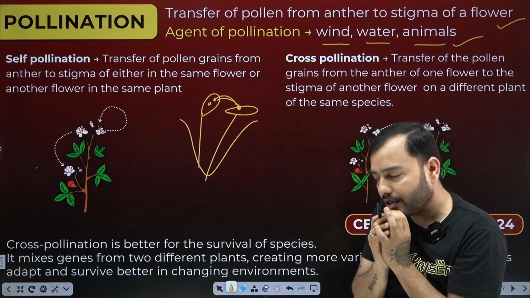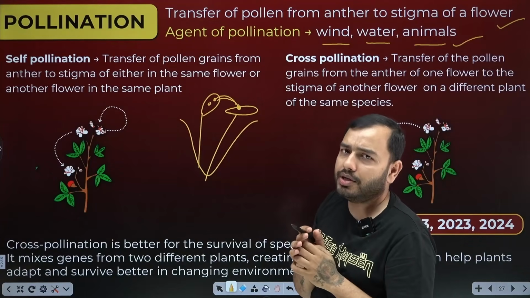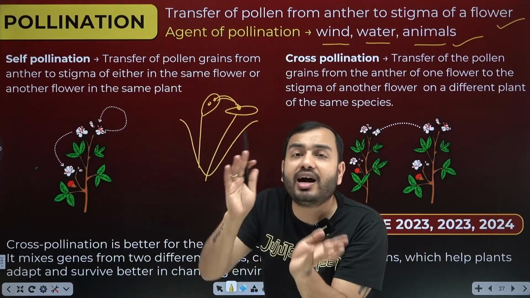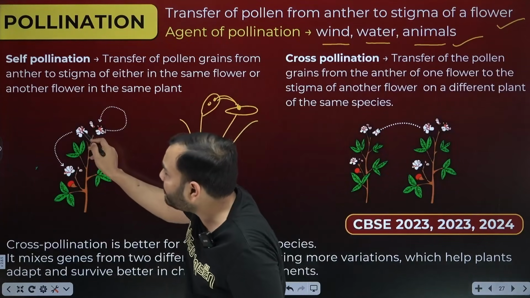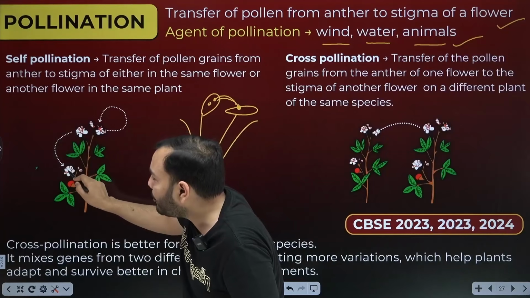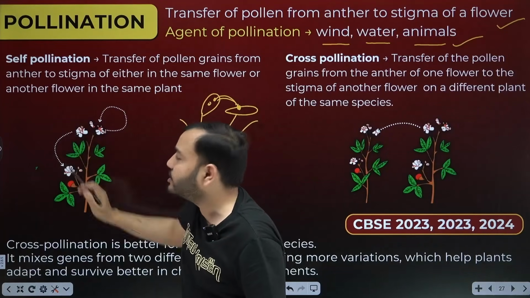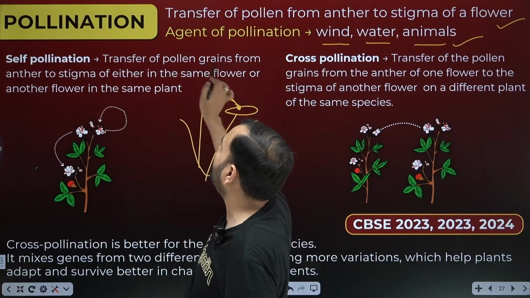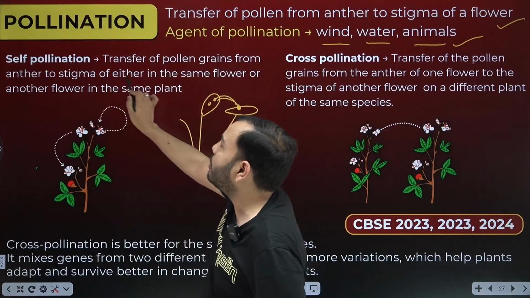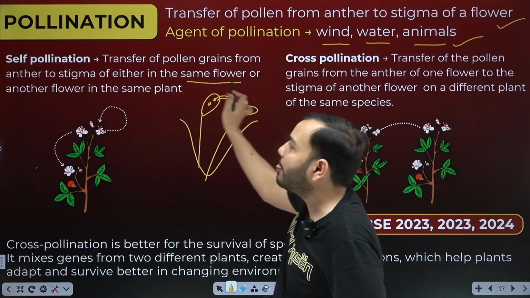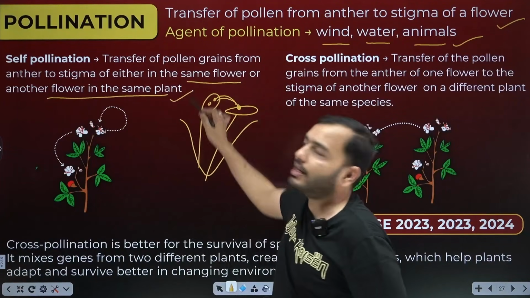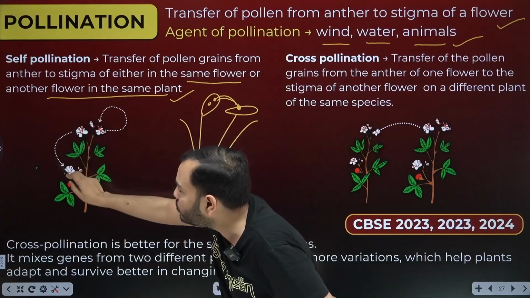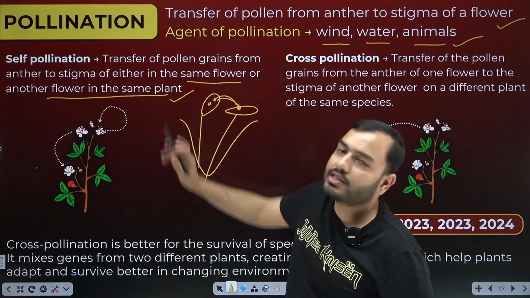This is called self-pollination. One more case of self-pollination is, suppose there are two flowers on the same plant, and the pollen grains go from the anther of one flower to the stigma of another flower, even then we call it self-pollination. Self-pollination is the transfer of pollen grains from anther to stigma, either in the same flower or another flower on the same plant. Even if they went from the anther of one flower to the stigma of another flower inside the same plant, it is called self-pollination.